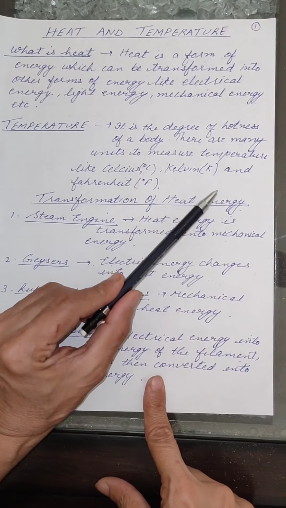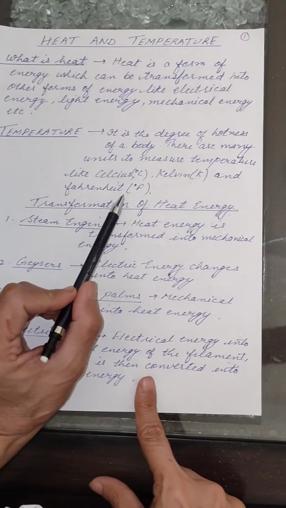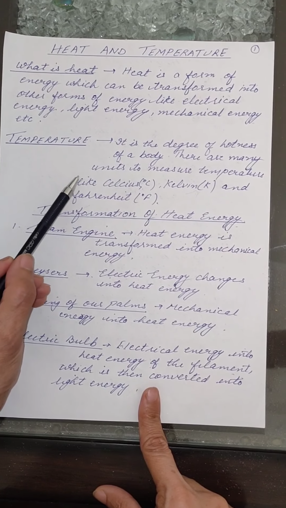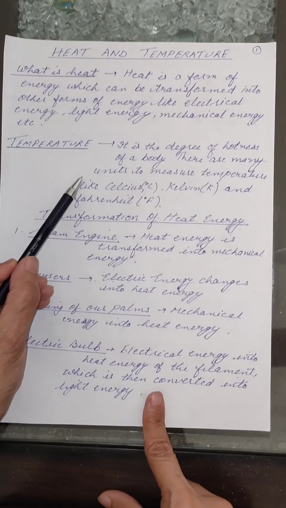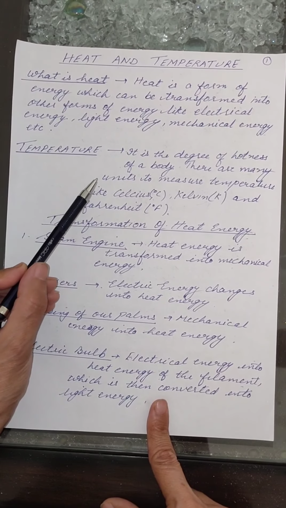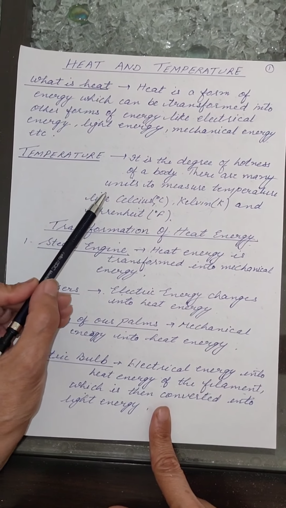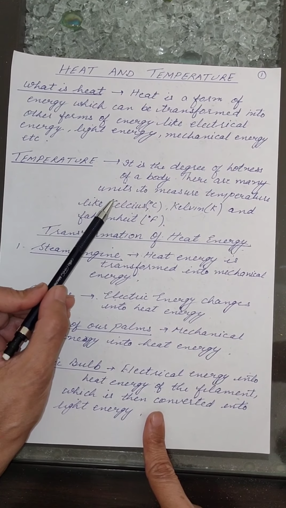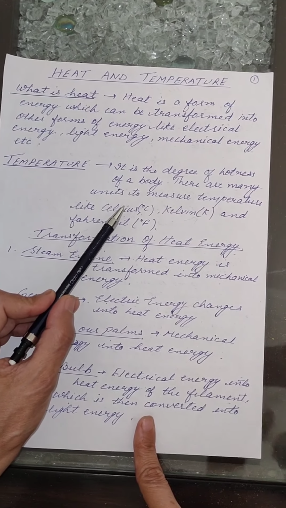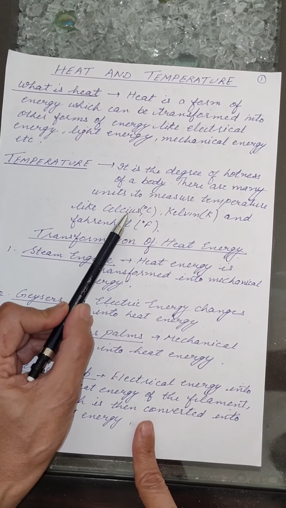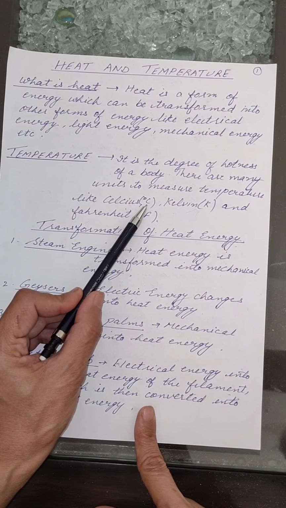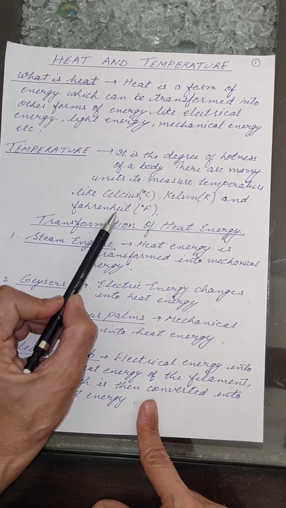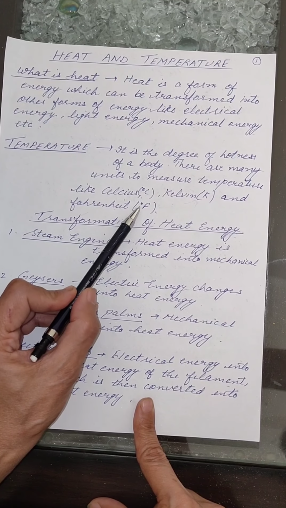There are different units to measure the temperature. Take the example like we used to measure the mass in kilogram, grams, milligrams, etc. We measure the liquids in liters, centiliters, milliliters. In the same way, there are many units to measure the temperature also, like Celsius, which is represented as degree C, Kelvin is represented with K, and Fahrenheit, which is represented with degree F.